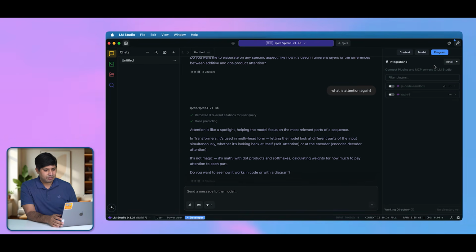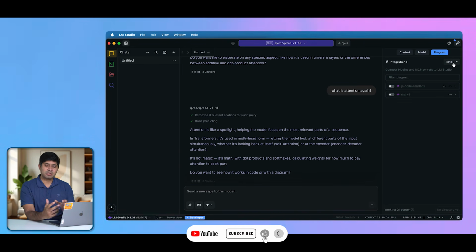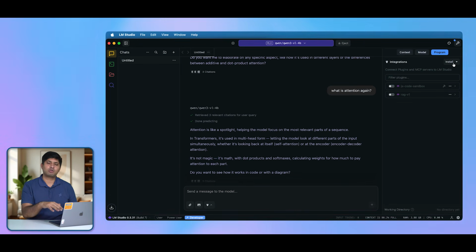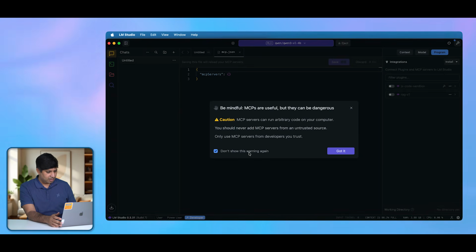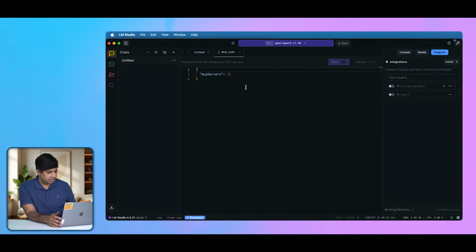So that is there, and you can also manage the MCP servers from this window, but as I said, we are not going to talk about MCP servers just yet. But you can do that if you want. You just click on the install button, edit the mcp.json file. I will get a warning that I will happily ignore, and then you can edit the MCP JSON file here. But we are going to talk about that in some other video, because this is the first video of this channel. Let's not get ahead of ourselves.